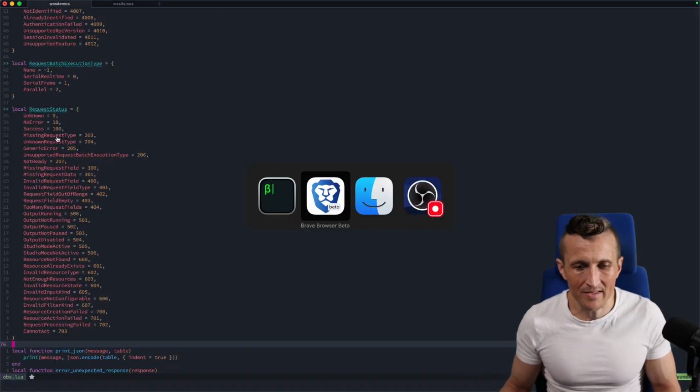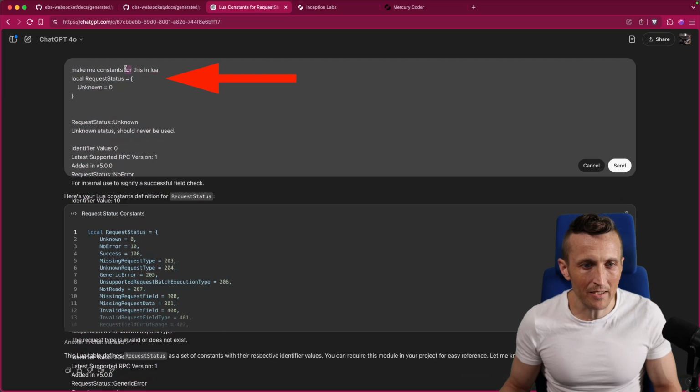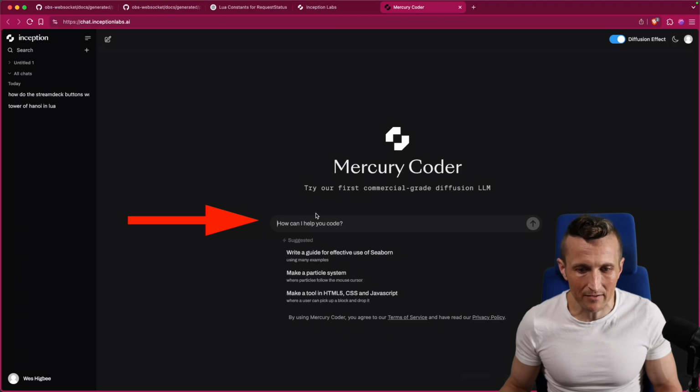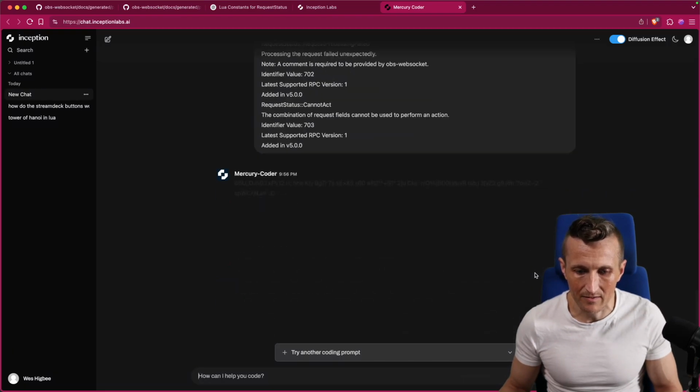So I want to see if Inception, with the exact same prompt as I gave ChatGPT, which would be right here. So make me constants for this in Lua. And I gave an example of the first one, and then I dumped the huge table here that I grabbed from the HTML. I want to see how this model can handle this. So I'll just paste in the exact same message and we'll just see what happens here.